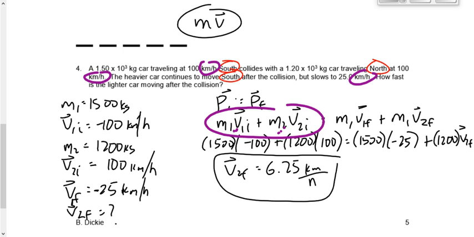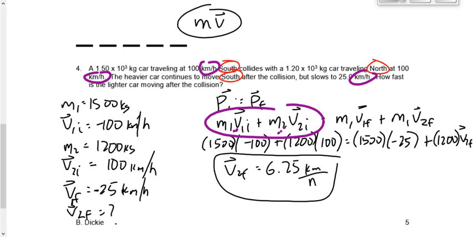If they stick together, if 2 cars collide and then somehow the metal becomes entangled and they go off as one object, or if you throw a ball at me and I catch it and me and the ball go off together, one object, we're only going to have 1 term because we have 1 object, right? But remember, that object is heavier now. When I catch the ball, let's say I'm 70 kilograms, the ball was 5 kilograms.